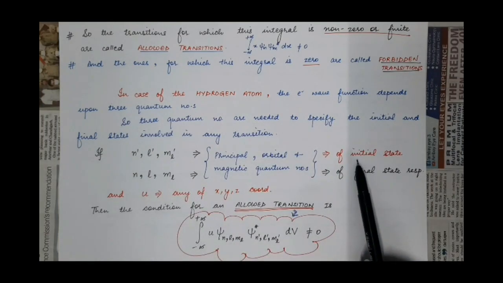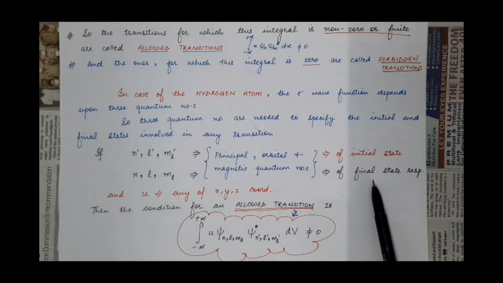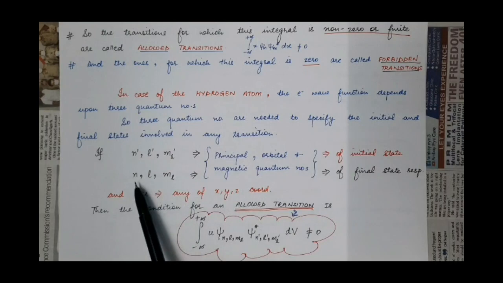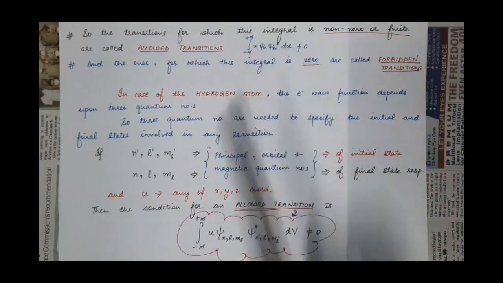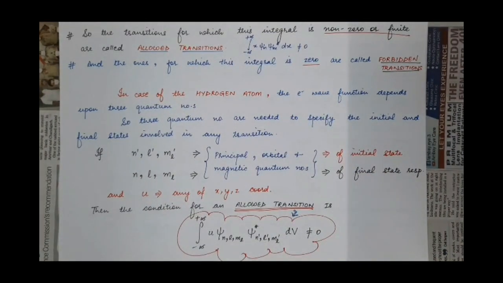Similarly, in the final state, suppose the values assigned to these three quantum numbers are n, L and ml. And as here we are taking the x direction only, suppose this u is the coordinate representing any of x, y or z.